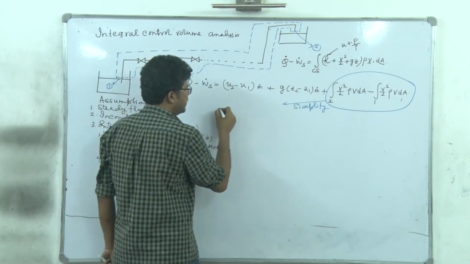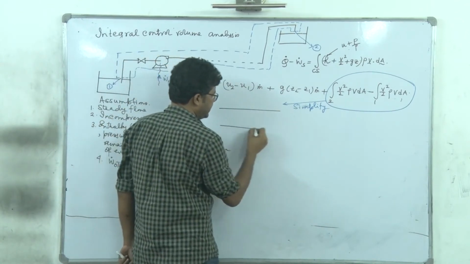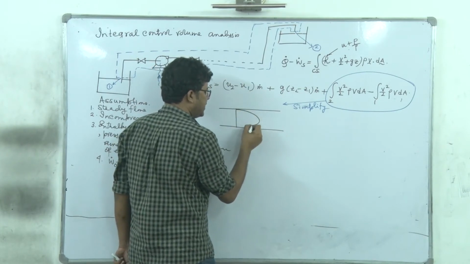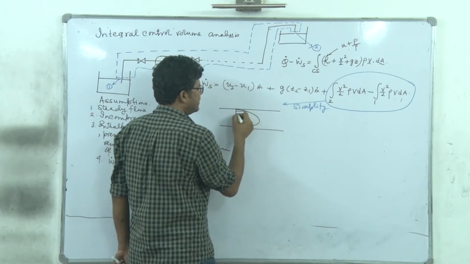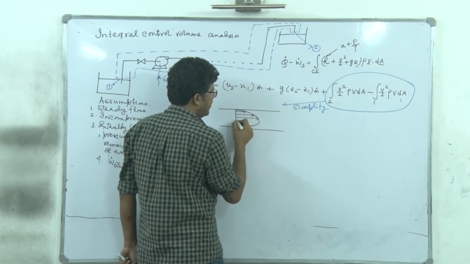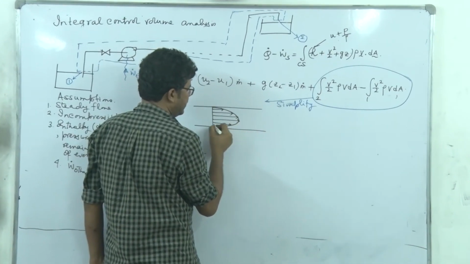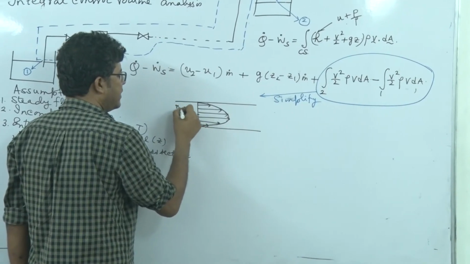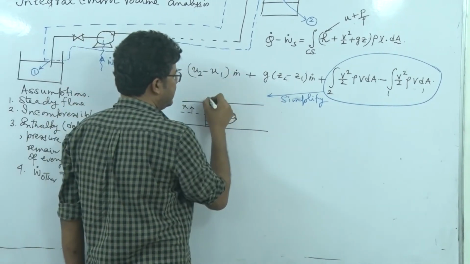Think of the actual situation. We have a pipe and we have a flow. So definitely the pattern will be something like this: maxima at the center line and 0 at the wall. And this is R, right? So this is actual.